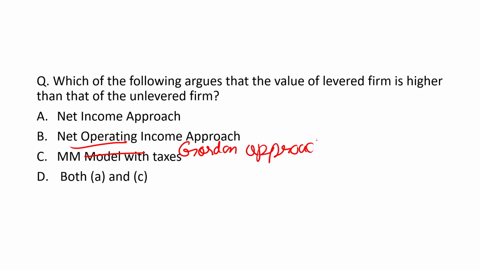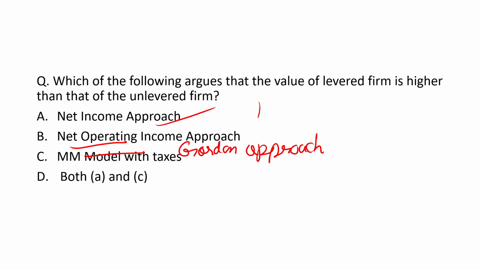So if you see, it is asking about the levered firm. Levered firm means what? The company who has taken debt or who is using debt. So it is also called a levered firm. It will be higher. The value of the levered firm means the company who is using debt will have a greater value as compared to the company who is not using debt. So this is basically said in the net income approach.